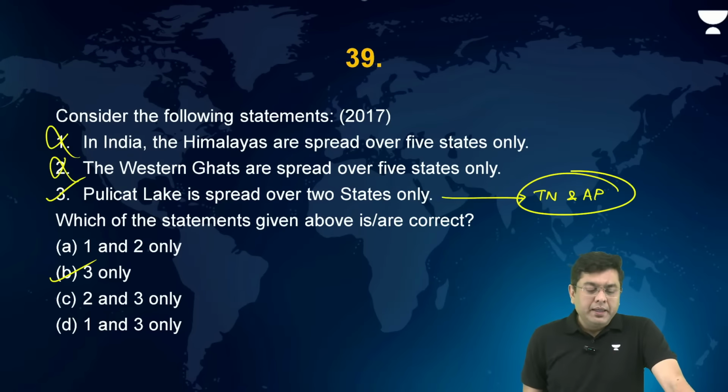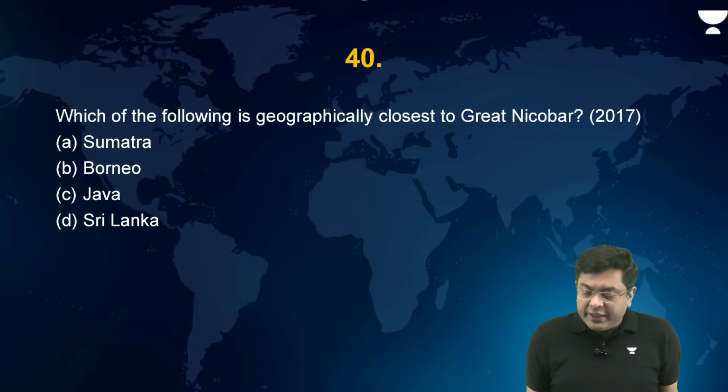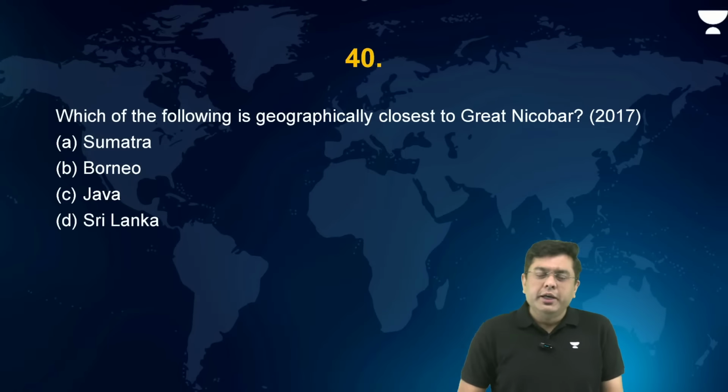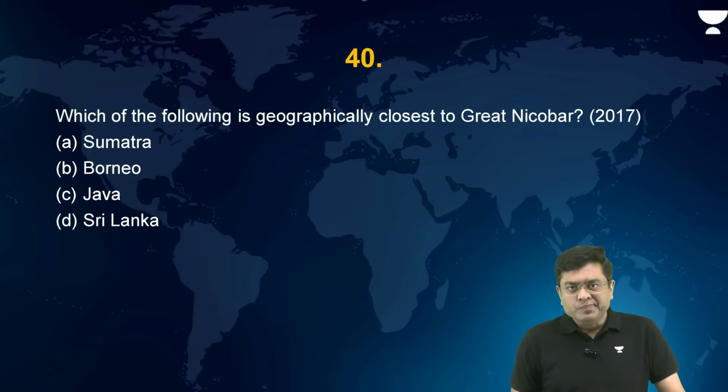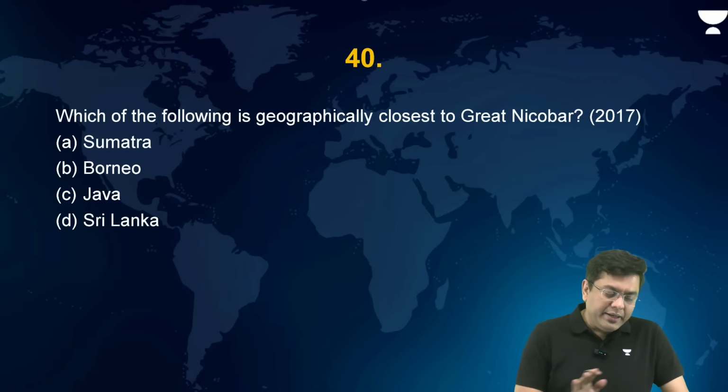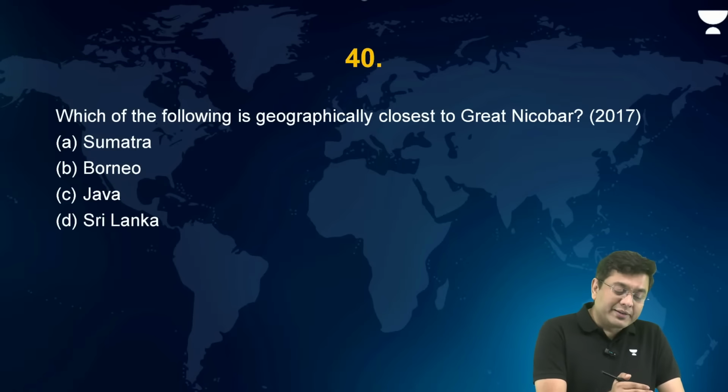Okay. Now, which of the following is geographically closest to the region of Great Nicobar? The southernmost extent of the Andaman Nicobar Island. Which of them is closest? Sumatra, Borneo, Java, Sri Lanka. Sri Lanka is quite far, right?